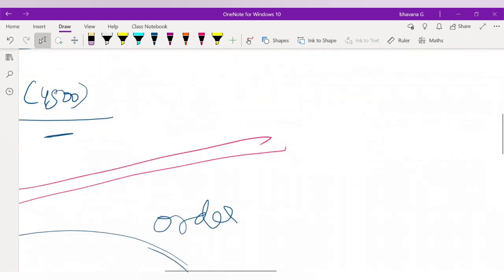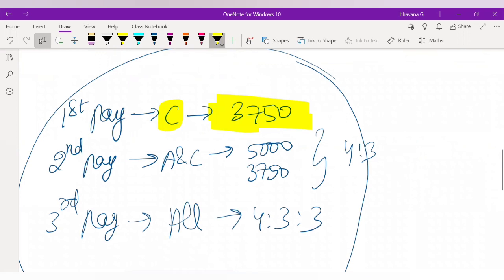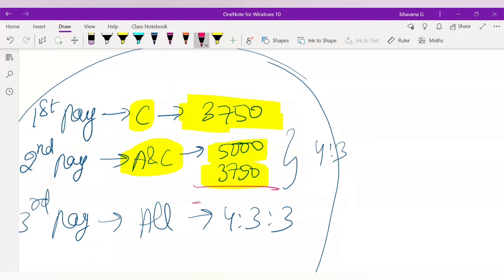Who is next in the payment order? You will have to distribute it to A and C. The second payment will go to A and C. Correct. But to A and C, we actually had to pay 5,000 and 3,750. That is a total amount of 8,750 you had to pay. But here we only have a balance of 7,601.